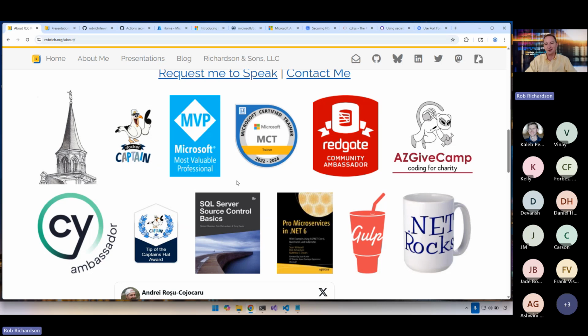One of the things that I really enjoy is AZ Give Camp. AZ Give Camp brings volunteer developers together with charities to build free software. We start building software Friday after work. Sunday afternoon, we deliver that completed software. Sleep is optional. If you're in Phoenix, come join us for the next AZ Give Camp. Or if you'd like a Give Camp here in Salt Lake or wherever you're connecting from, find me on any of the socials or hit me up here at the user group or tomorrow at Utah.js. Let's get a Give Camp in your neighborhood too.